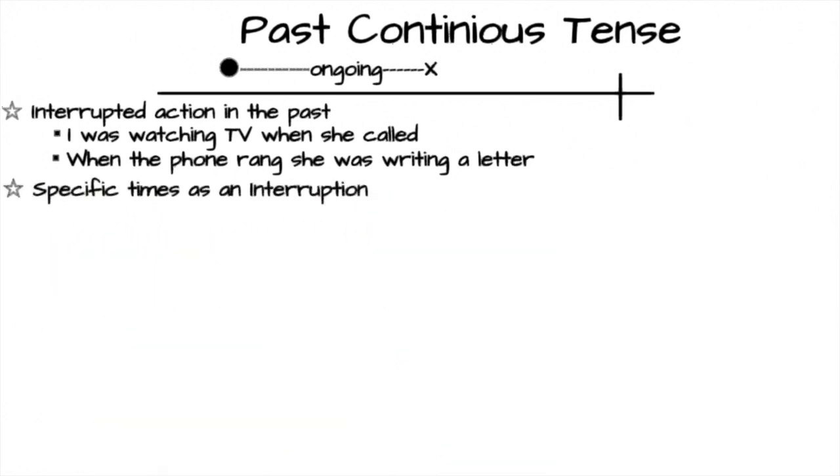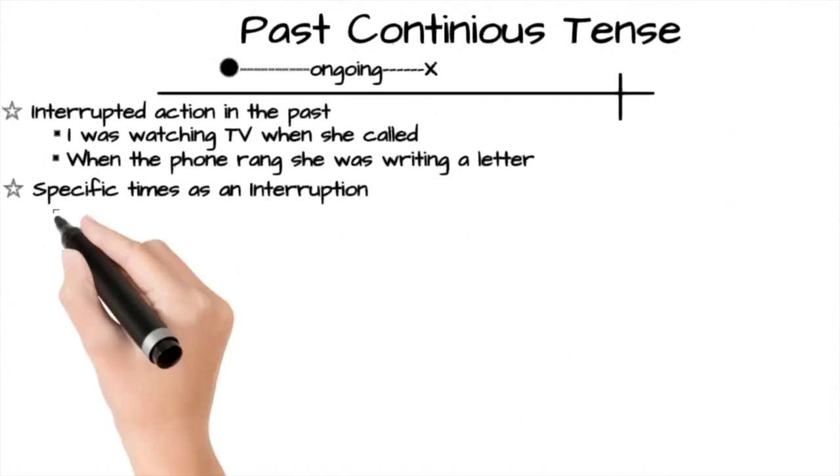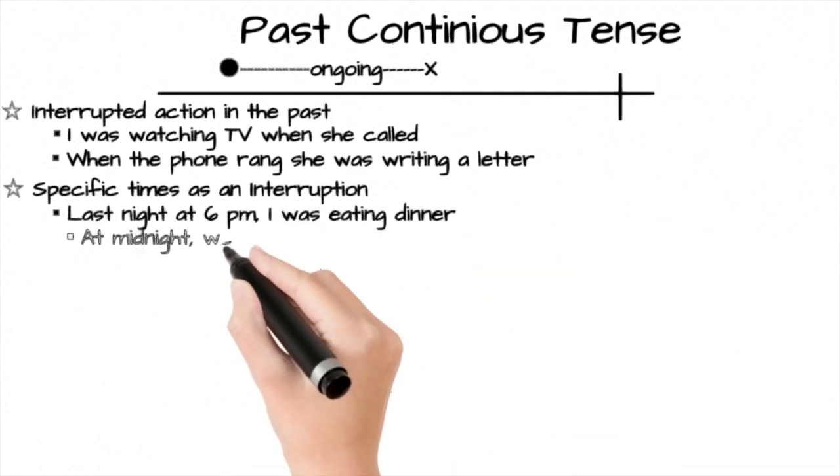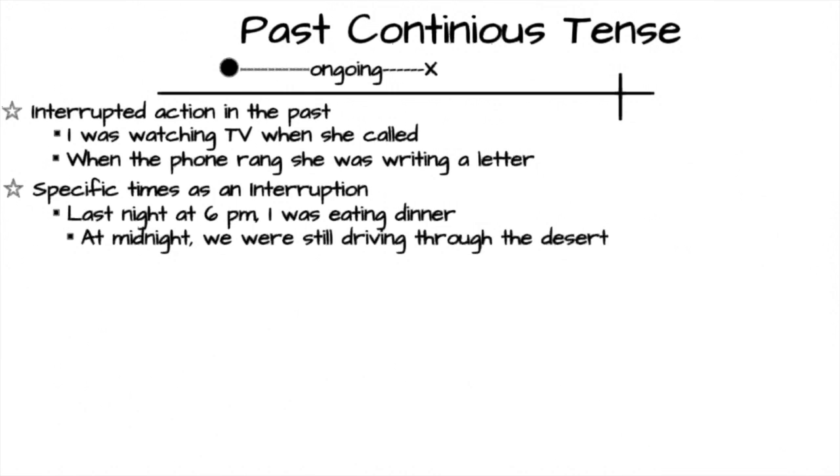It is also used to talk about a specific time as an interruption. Let's look at an example. Last night at 6 p.m. I was eating dinner, specific time. At midnight we were still driving through the desert.